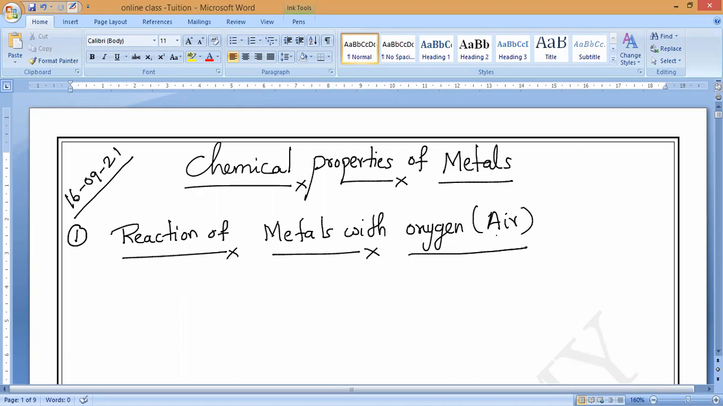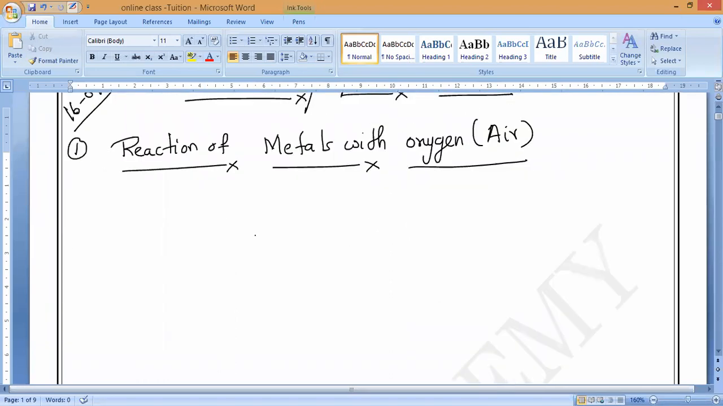So what is the general or basic equation? For any metal, not only a particular metal, we should first know the standard equation. Later we'll go with the examples. Let me take any kind of metal. Metal plus, reacting with what, guys? Oxygen.